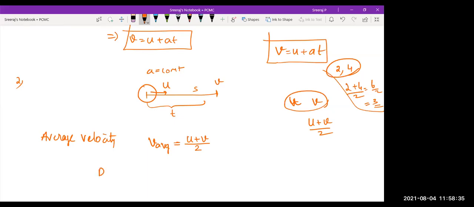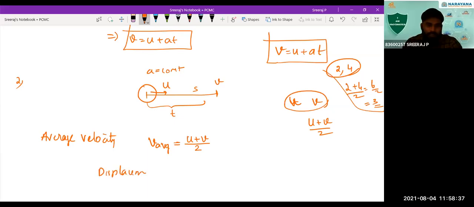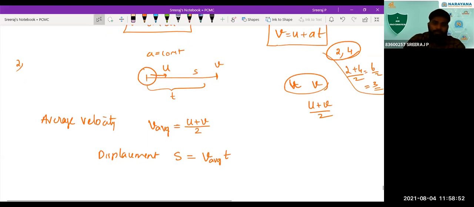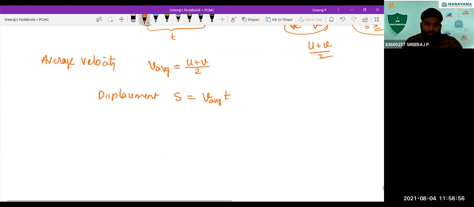So basically here we can find the displacement. How do you find the displacement? Displacement, if I write it as S, will be equal to the average velocity into time, correct? The velocity has changed from u to v, and we found the average velocity v average. So v average into time gives you the displacement. We just substitute that: S is equal to (u plus v) divided by 2 into t. Is that clear?